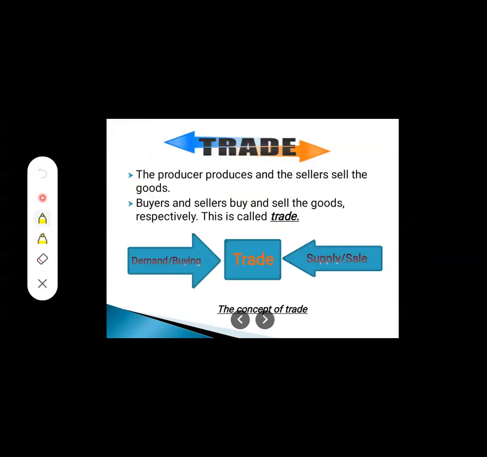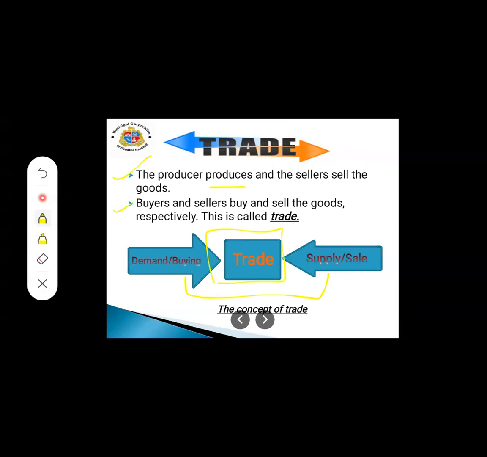Now, the proper definition of trade. See, trade means what? The producer produces and the sellers sell the goods. Buyers and sellers buy and sell the goods respectively. This is called trade. When these two words come, student, it is the process of trading.